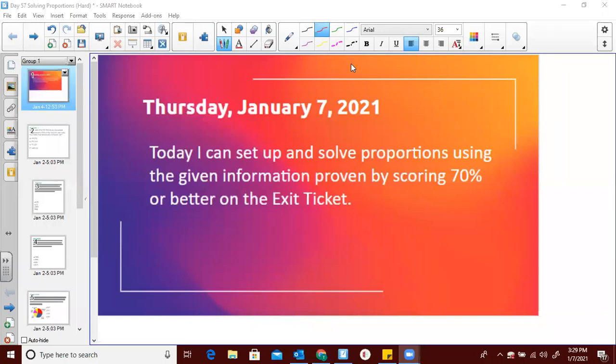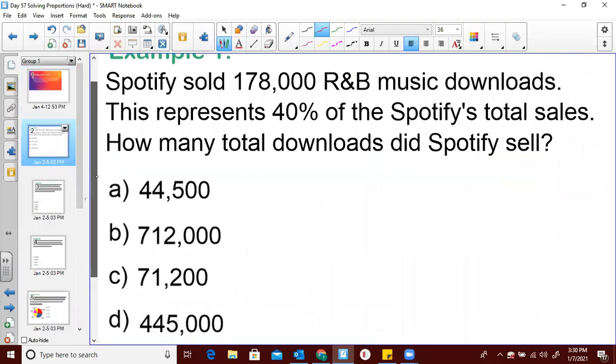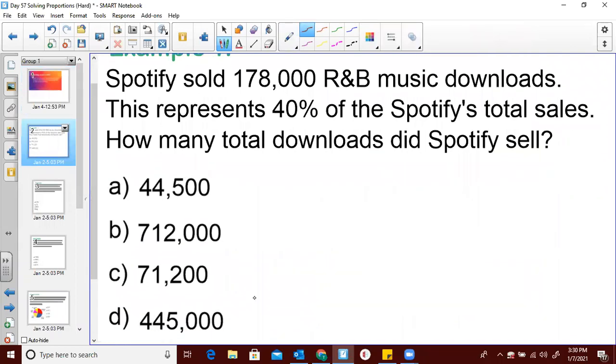All right, so today we're definitely gonna continue on with proportions. Similar, we're gonna set up and then solve. So this is just like what we did yesterday. There's nothing new with this first problem.